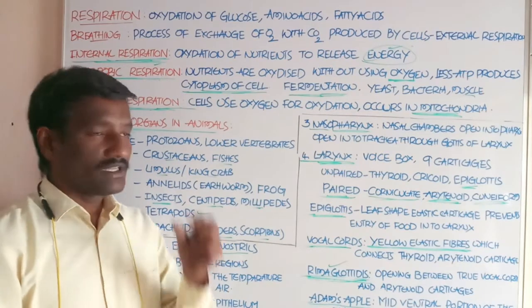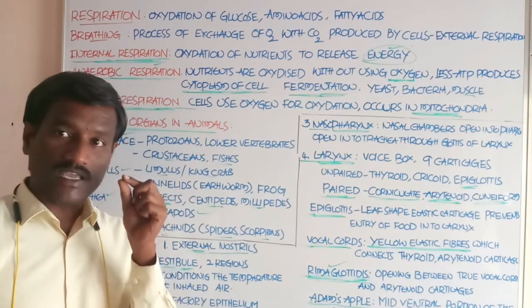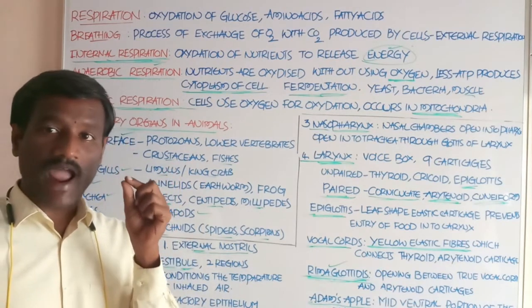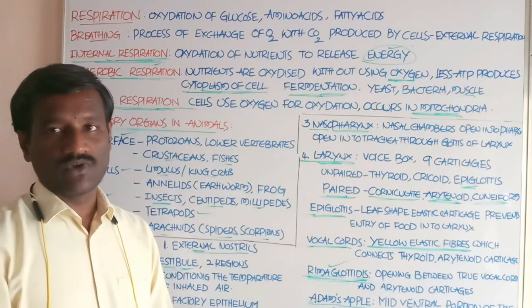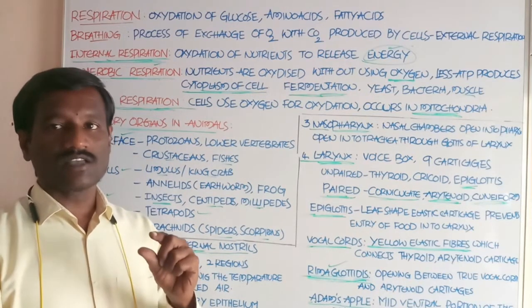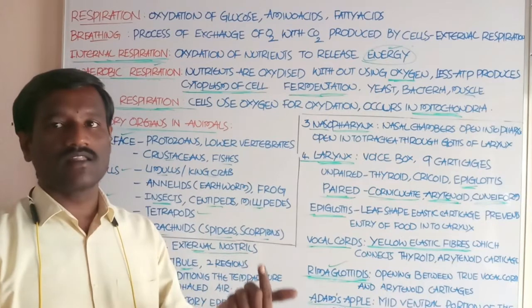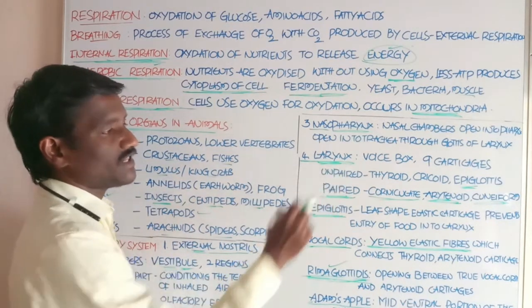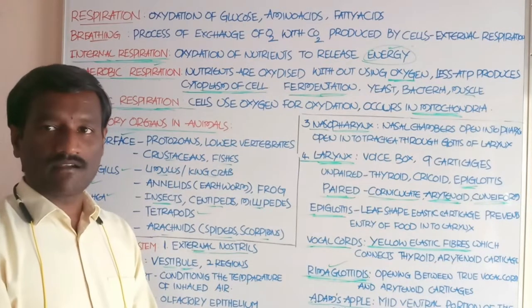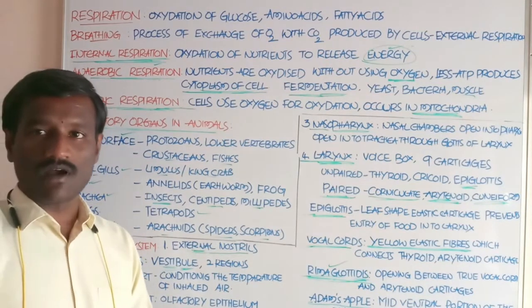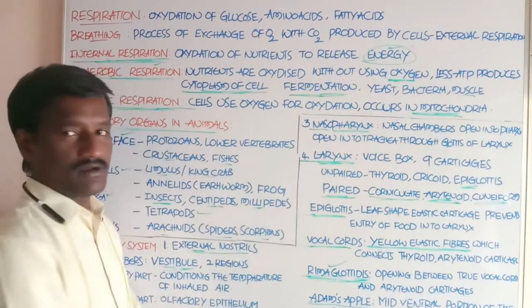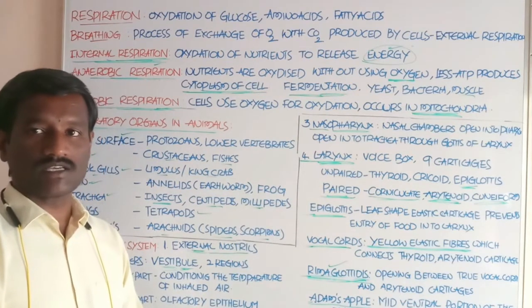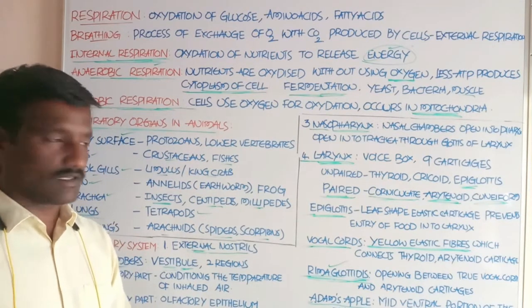Students, the larynx is made of 9 cartilages. Of these 9, some are paired and some are unpaired. Which are unpaired? Thyroid cartilage, cricoid cartilage, and epiglottis. These are unpaired cartilages in the larynx.